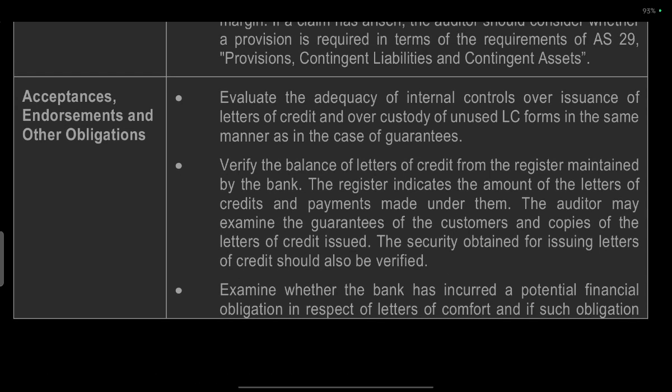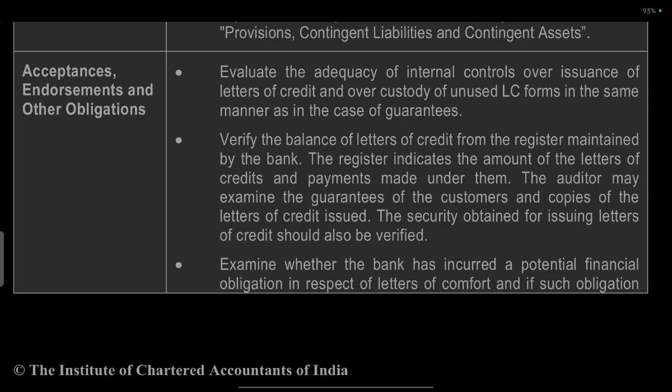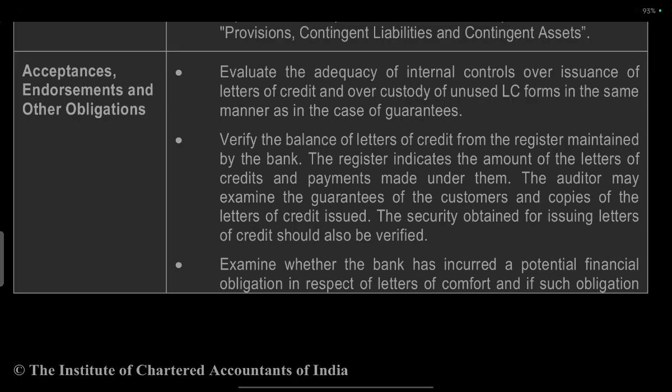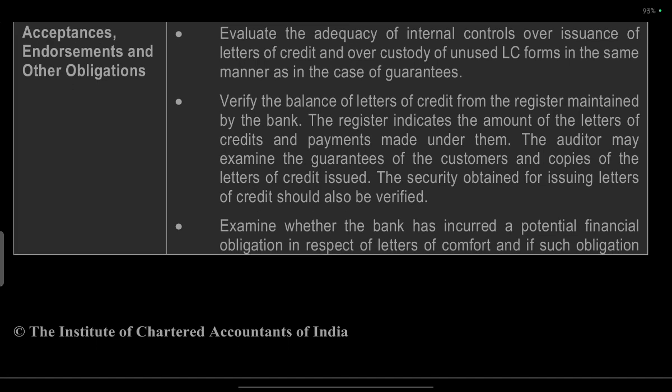Acceptance, endorsement and other obligations. Verify the adequacy of internal control over issuance of letters of credit and over custody of unused LCs, in the same manner as in the case of guarantees. For unused LCs and guarantees, verify the balance of letters of credit from the register, mainly from the bankers. The register indicates the amount of letters of credit and payments made.